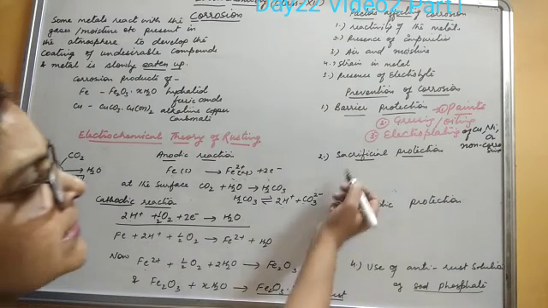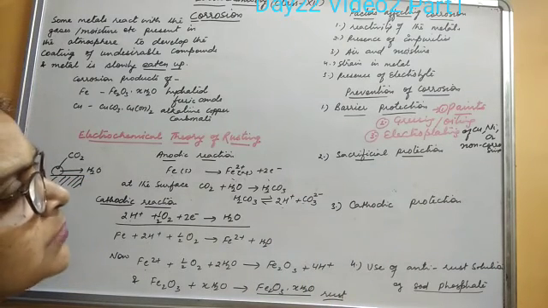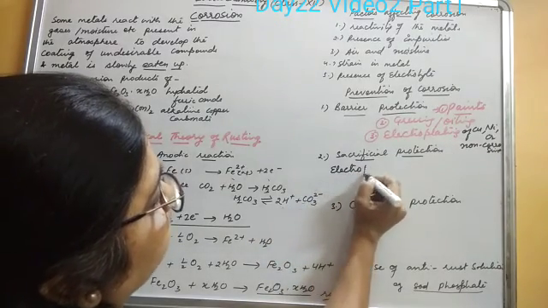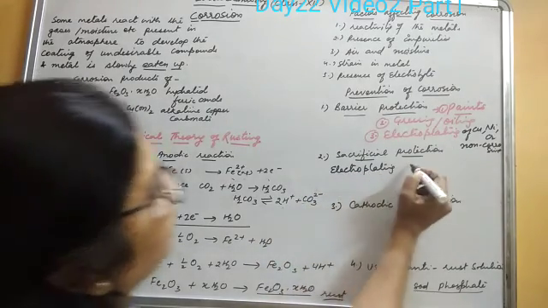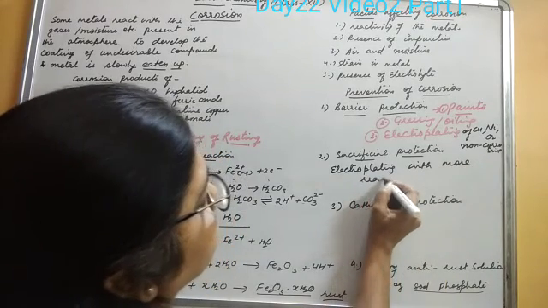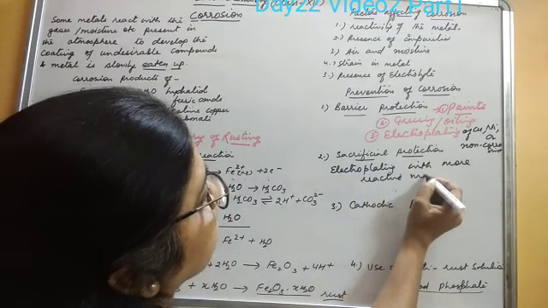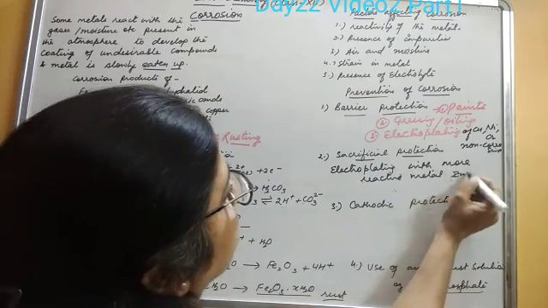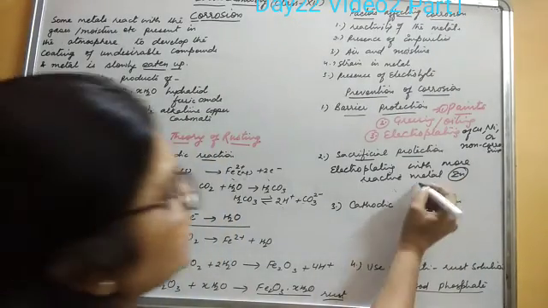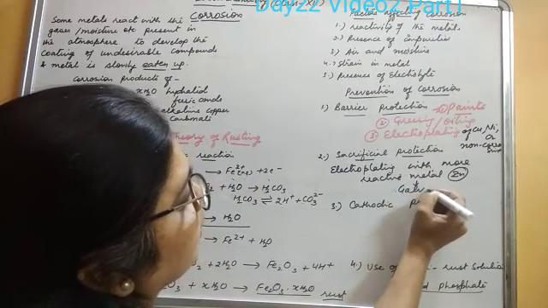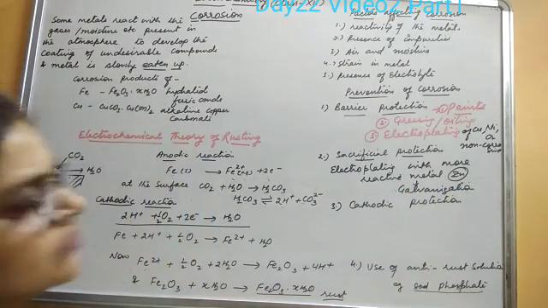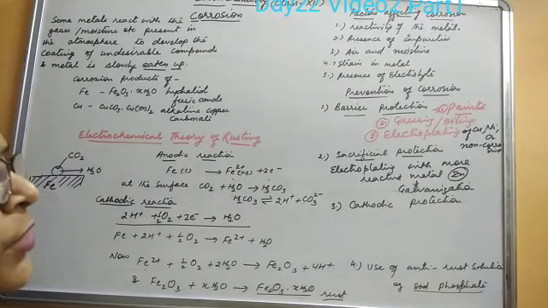Next is sacrificial protection. In this protection, electroplating is done, but with a more reactive metal. Electroplating with a more reactive metal like zinc is done. On iron, if zinc is electroplated, that is known as galvanization. This galvanization of zinc over iron protects the metal.